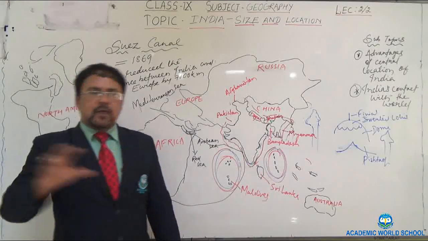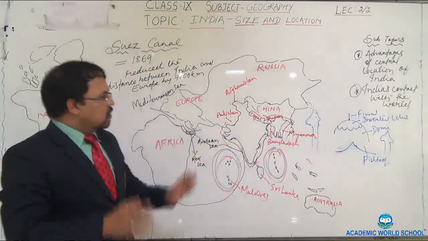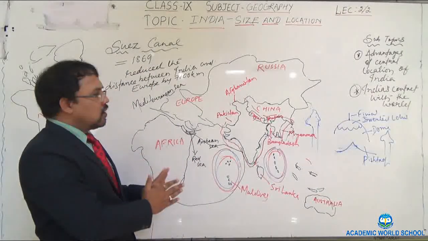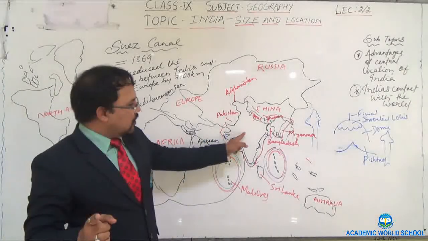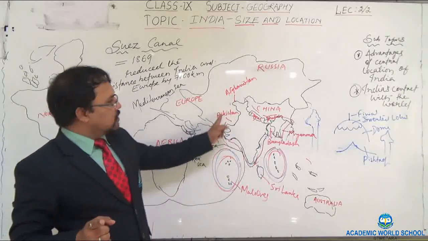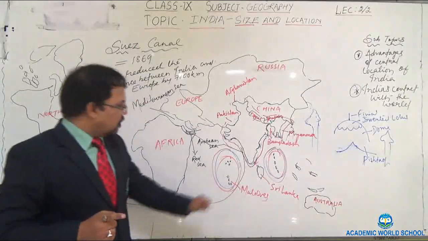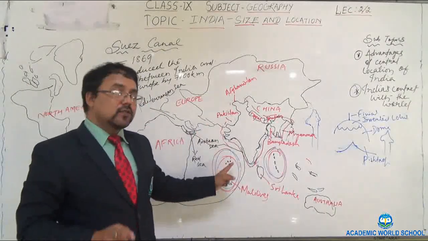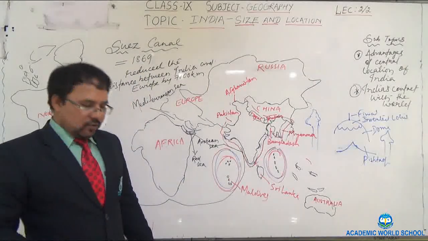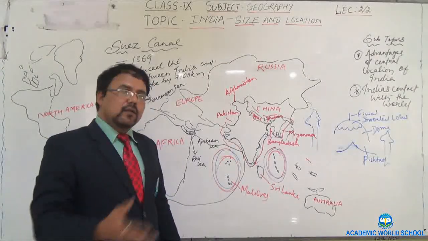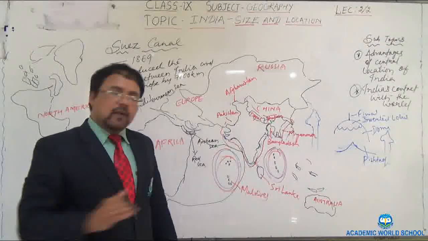So whenever the matter of Indian subcontinent crops up, you should think that we are talking about India and its neighboring countries, which together form a part of Asia. I do hope that if you are asked the definition of Indian subcontinent, you will be able to define it very easily.